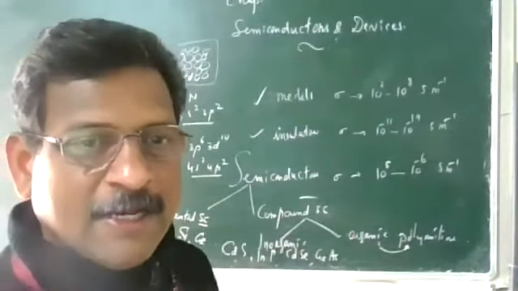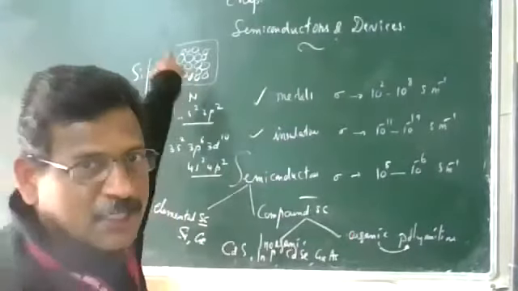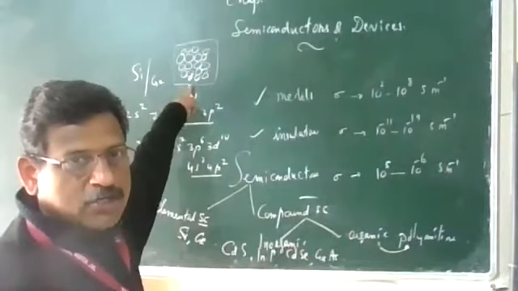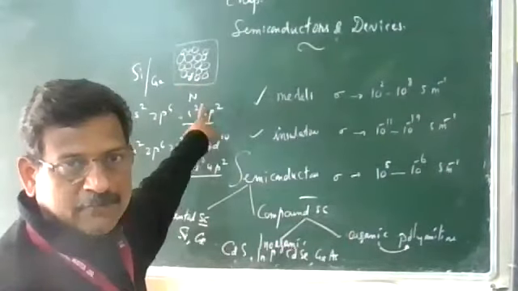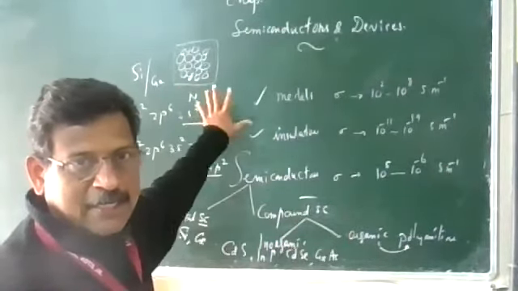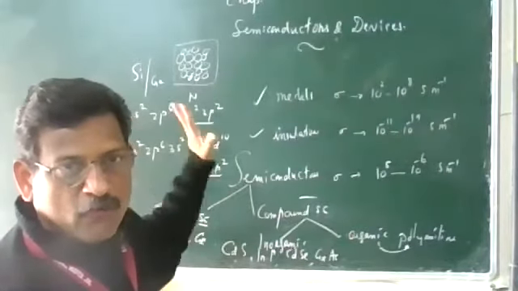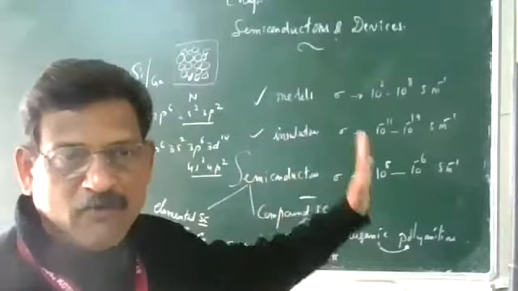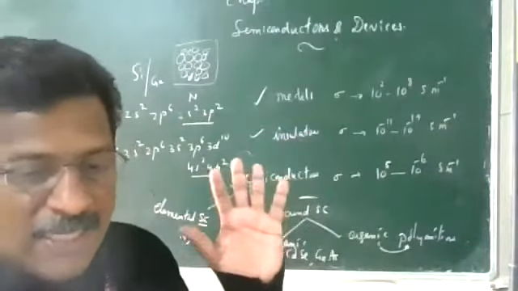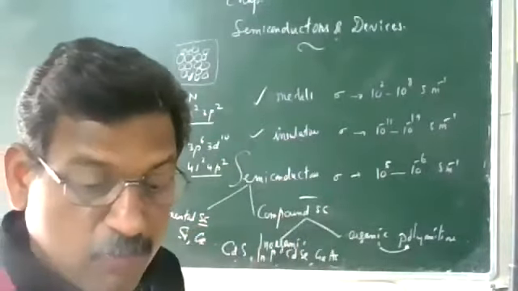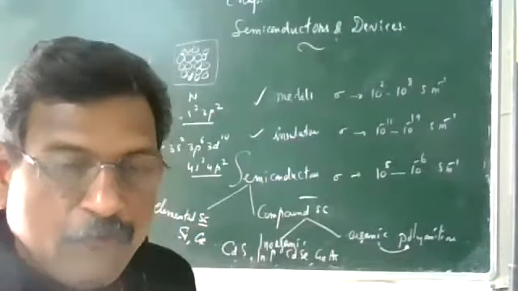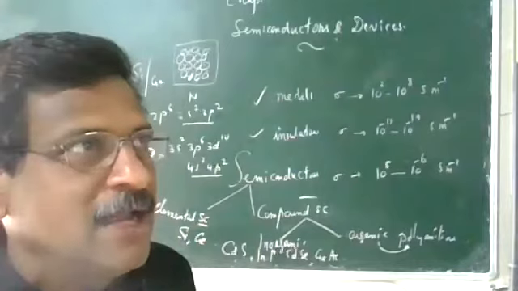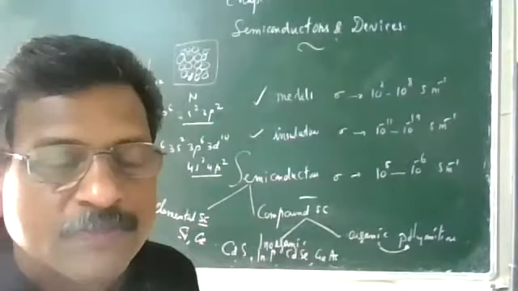So if you take a silicon or germanium crystal with N atoms, the outermost electrons number 4 per atom, 4N total. There are 8N energy levels, of which 4N levels are filled and 4N levels are unfilled. Total 8N energy levels are available. It's a very important point. So for 4N valence electrons, there are 8N available energy levels.